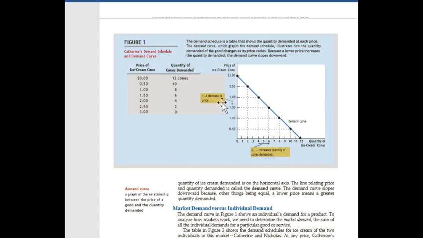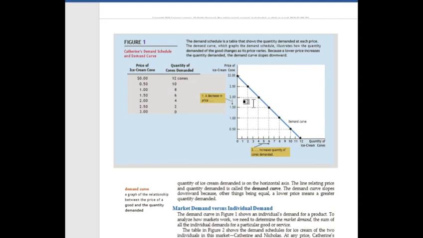This curve is the demand curve of Catherine's. This curve shows the inverse relationship between the price of ice cream and the quantity of ice cream. Quantity of ice cream demanded is on the horizontal axis and the price of ice cream is on the vertical axis.